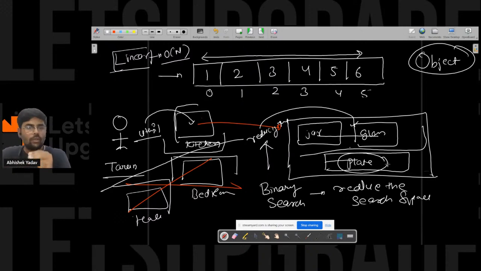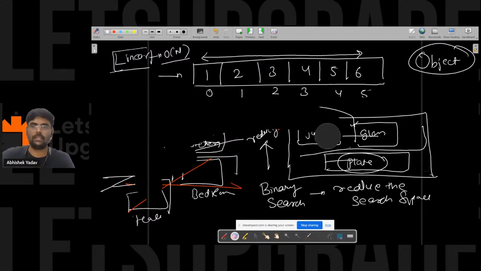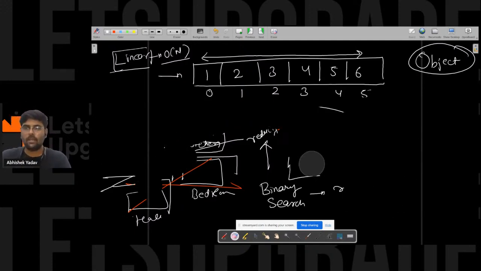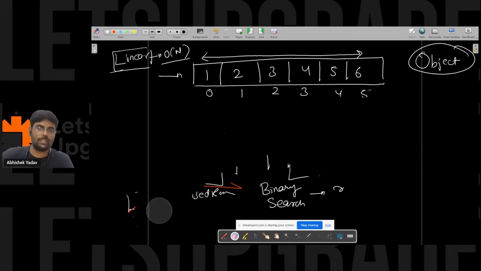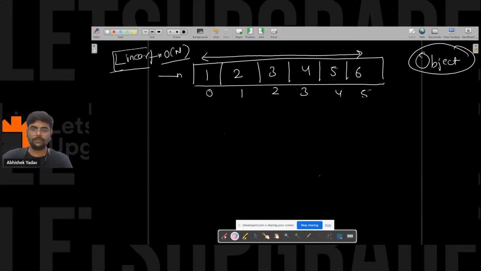So what are you doing at the end? In real life, you reduce the search space. Why are you reducing the search space? Because you want to find the element as early as possible. Tarun, what is your end goal? You have to find the element as soon as possible, right? So here also binary search uses the same concept. What we have to do is reduce the search space, right?